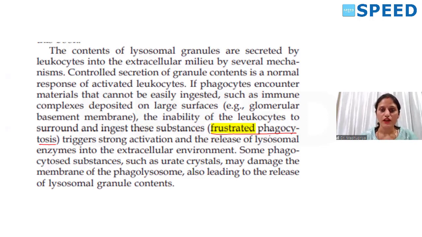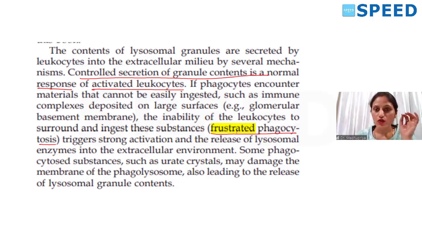Okay. What is frustrated phagocytosis? You all know the phagocytosis normally will occur, isn't it? So what is the function of the phagocytosis? The phagocytic cell will ingest the material, it will degrade the material, isn't it? And whenever this phagocytosis is happening, it is a controlled mechanism. Controlled secretion of granule contents is the normal response of activated leukocytes. So normally when it is ready to ingest a material, there is controlled secretion because it is happy. It is just ingesting, its work is done. It is very satisfied that, yes, I have done my work well.